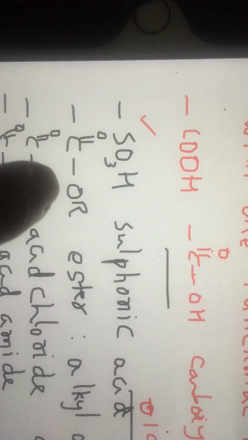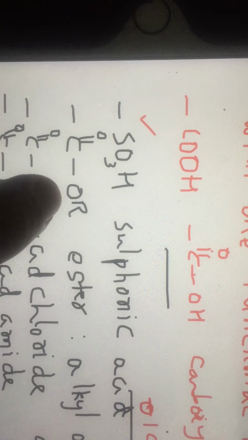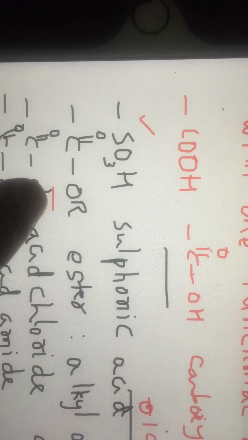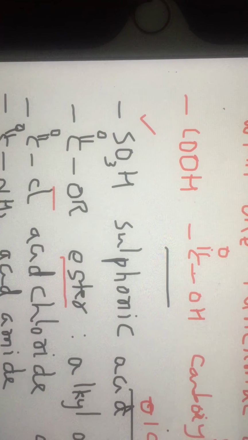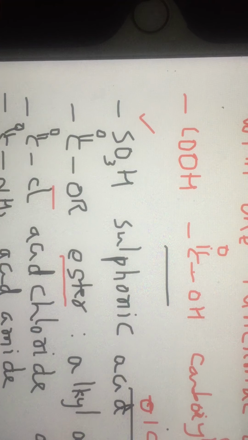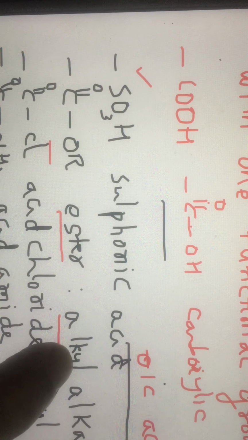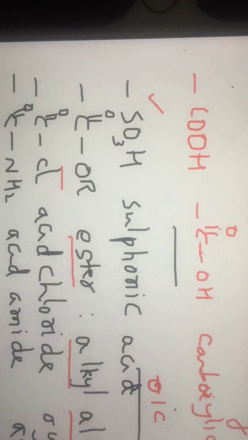In the COOH acid functional group, if OH is replaced by OR, where OR can be OCH3, OC2H5, OC3H7 and so on, OR means an alkoxy group. In an acid, if OH is replaced by an alkoxy group, such compounds are called esters. Esters have a pleasant smell. They are responsible for the pleasant smell of fruits and certain flowers. Their IUPAC name is generally alkyl alkanoate. How to name them, we see in the next stage.